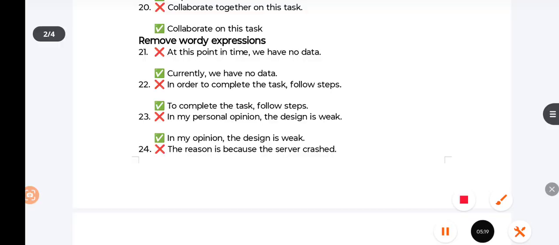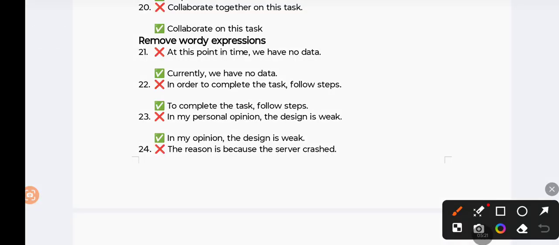So there are phrases that are long. Instead of long phrases, we use shorter ones. Like "at this point of time, we have no idea." Instead of using so many words, you use "currently, we have no idea." "In order to complete the task, follow steps." "To complete the task, follow steps."